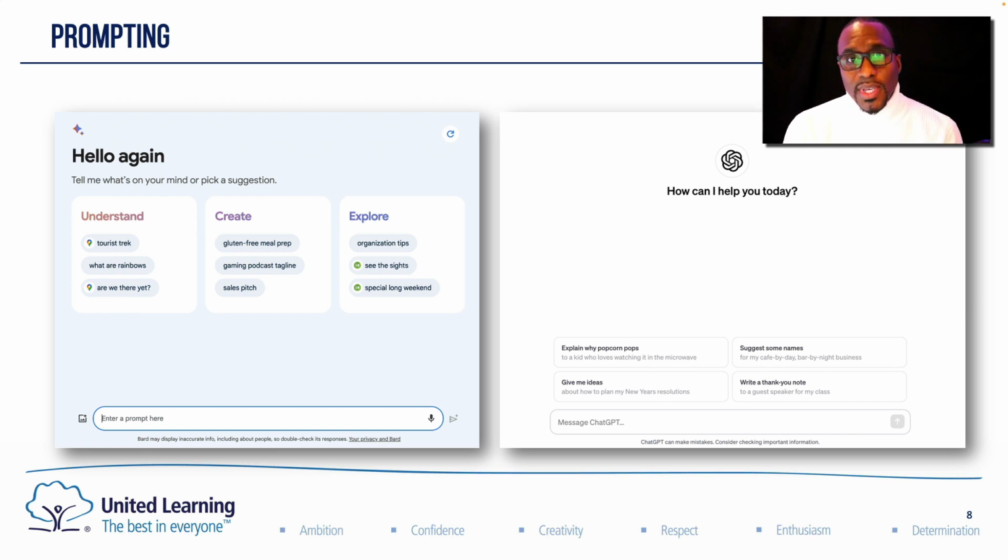So prompting is the input of information into a large language model that will process that data and produce an outcome. The outputs are based on two main factors. One being the quality of the data that's input. How specific is the information that you are putting in as a prompt? And also, the other restriction is the quality of the data that the LLM is drawing from.